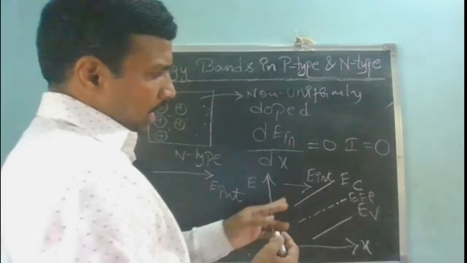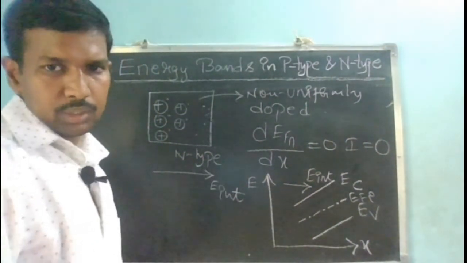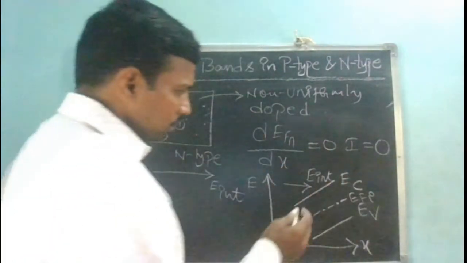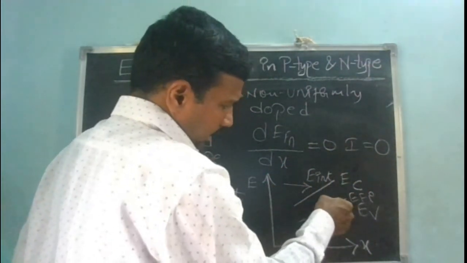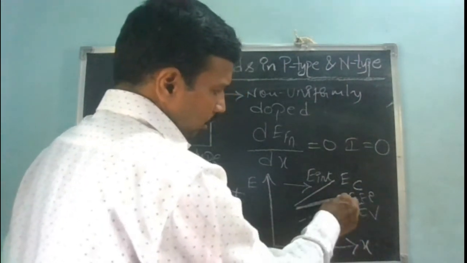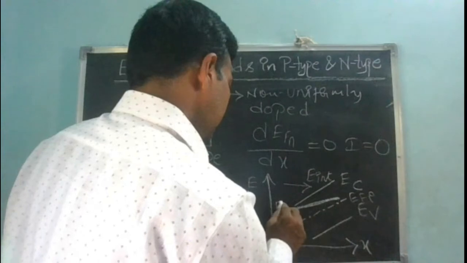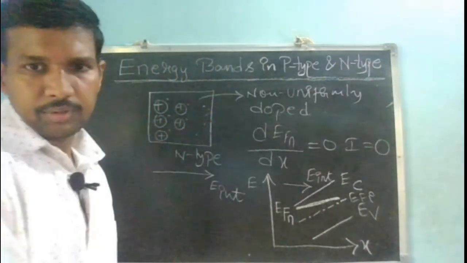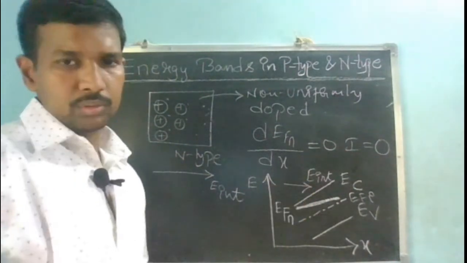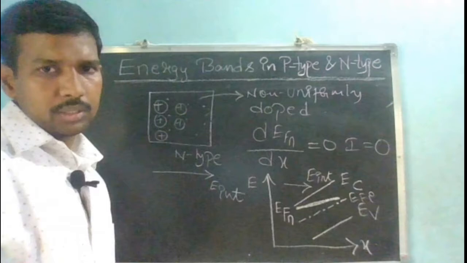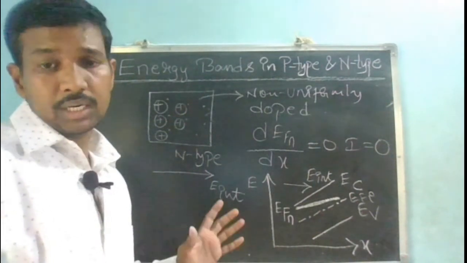And now I don't want my EF to take any slope, because the slope of EFN is 0. So how do I represent that? I represent that my slope is 0, no tilt. This is my EFN. EFN has zero slope, which is why I have represented it as a straight horizontal line, which indicates that my current is 0.